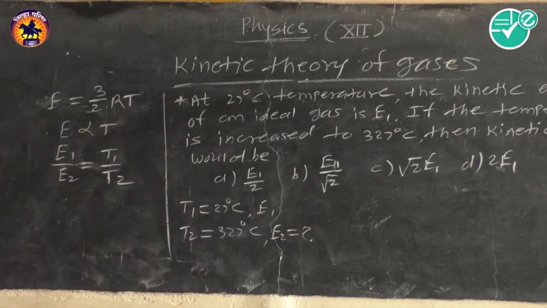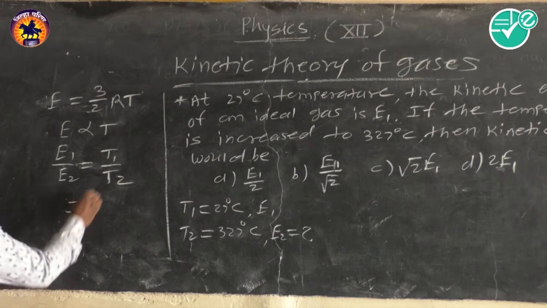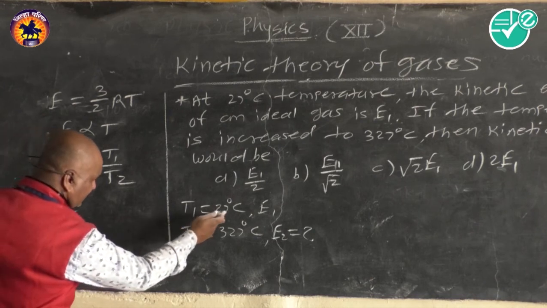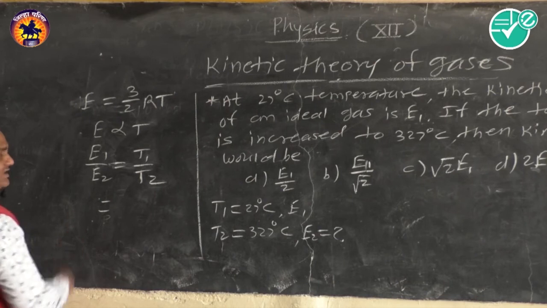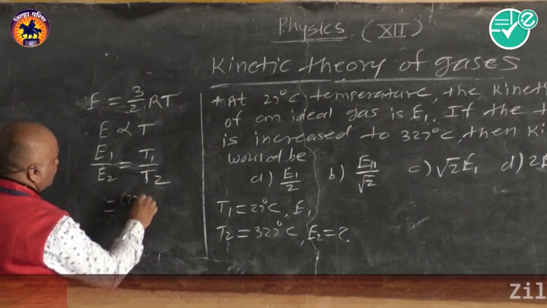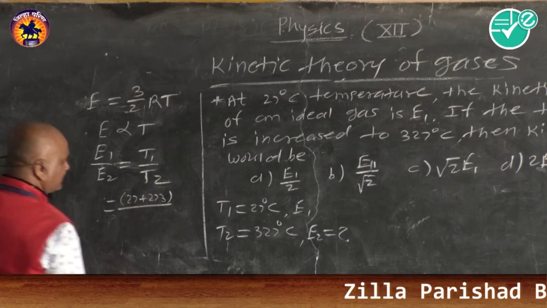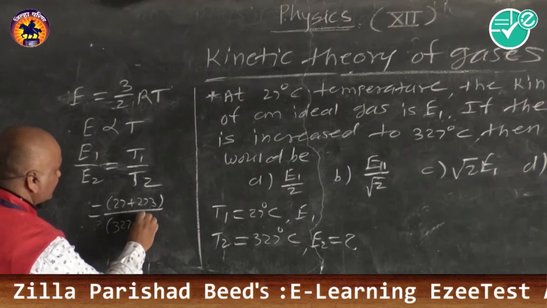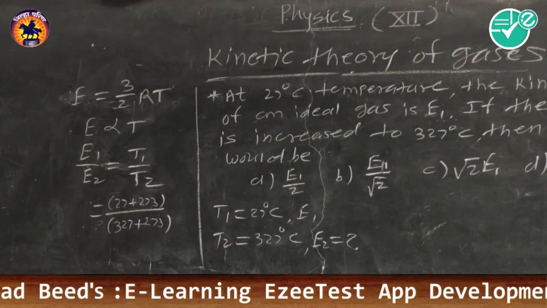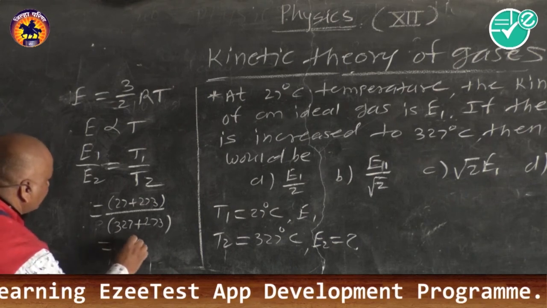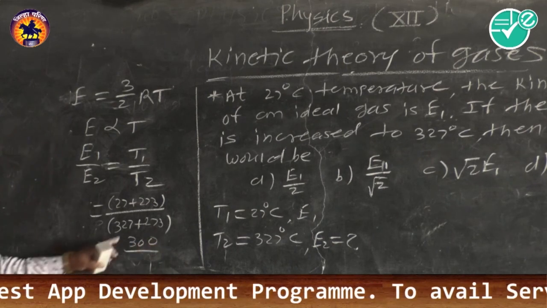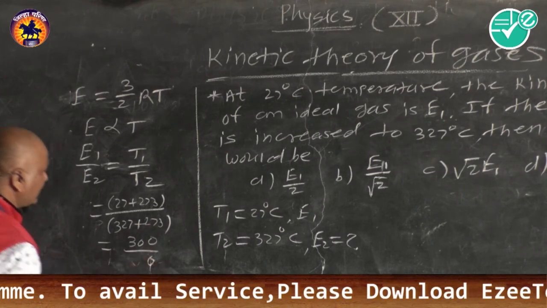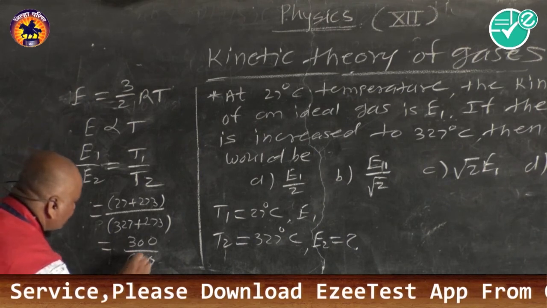So we write E1 upon E2 as T1 upon T2, and since the temperature is given in degrees Celsius, we write it in Kelvin: 27 plus 273 upon 327 plus 273, which we get as 300 upon 600.